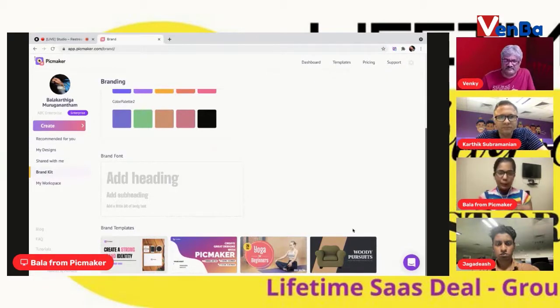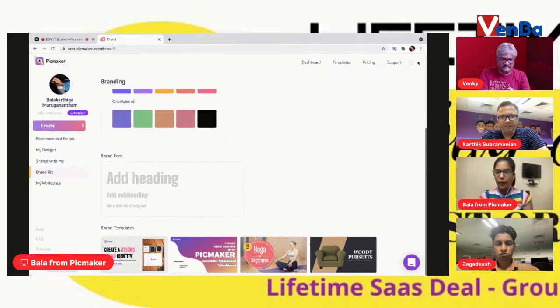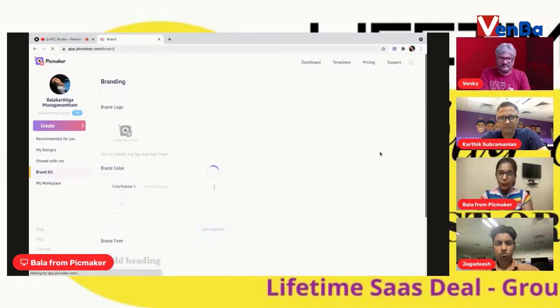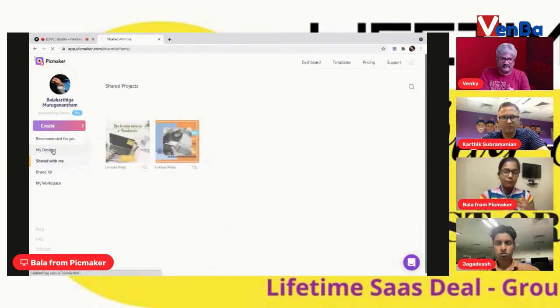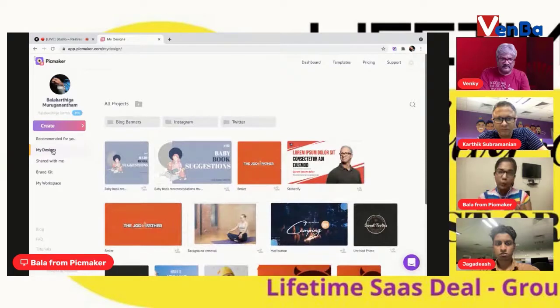This is PicMaker's very own brand template that we work with, as you can see here. And again, while I'm working, if I decide I want to switch back to another workspace, like the demo, you can always go ahead and switch your workspace. Workspaces are my most personal favorite part of PicMaker, because it is a very great way for teams that are working remotely to collaborate simultaneously on the same design, and they can make changes, edit, and give access.